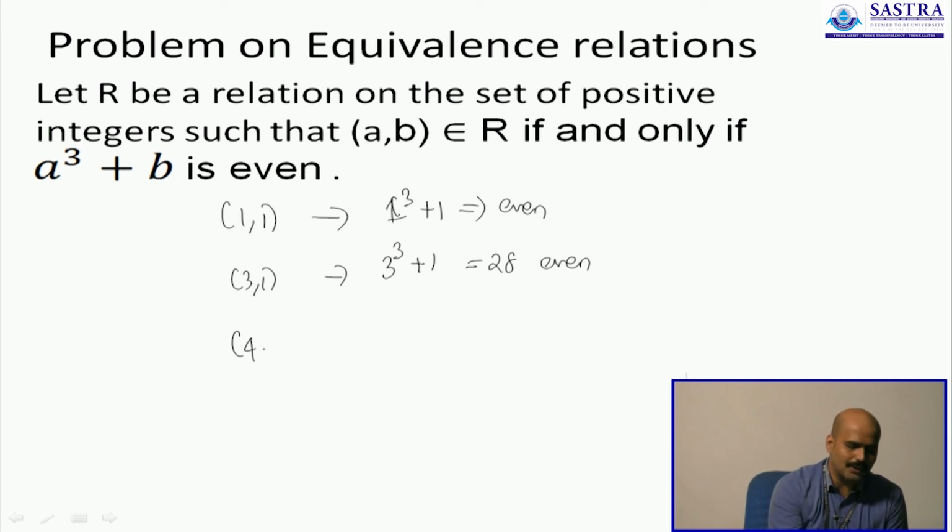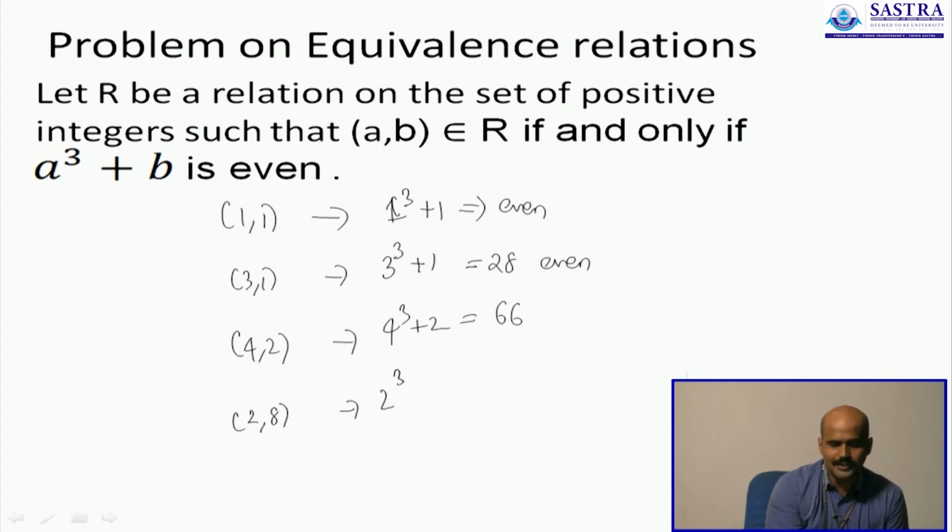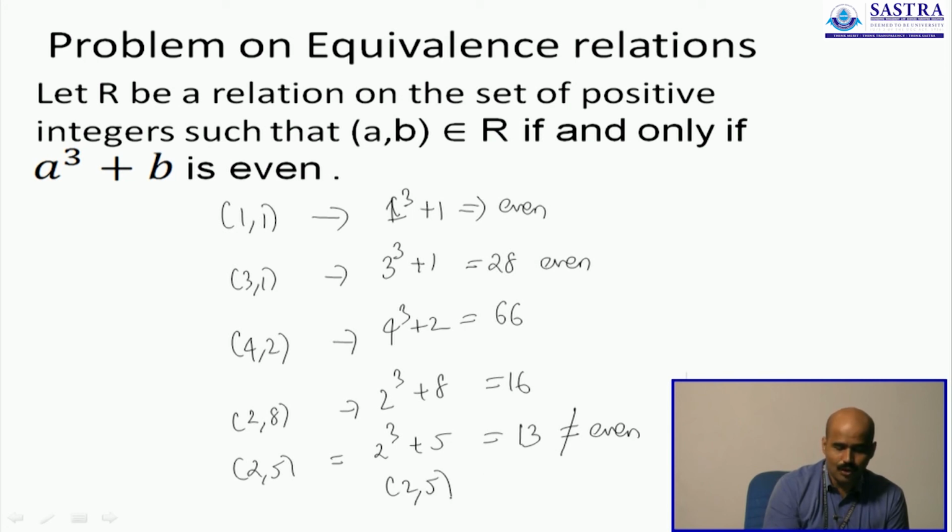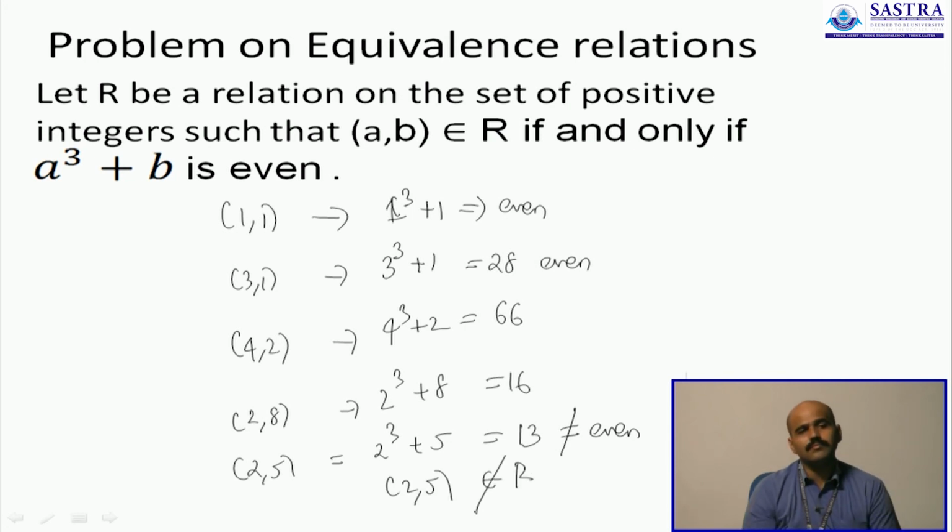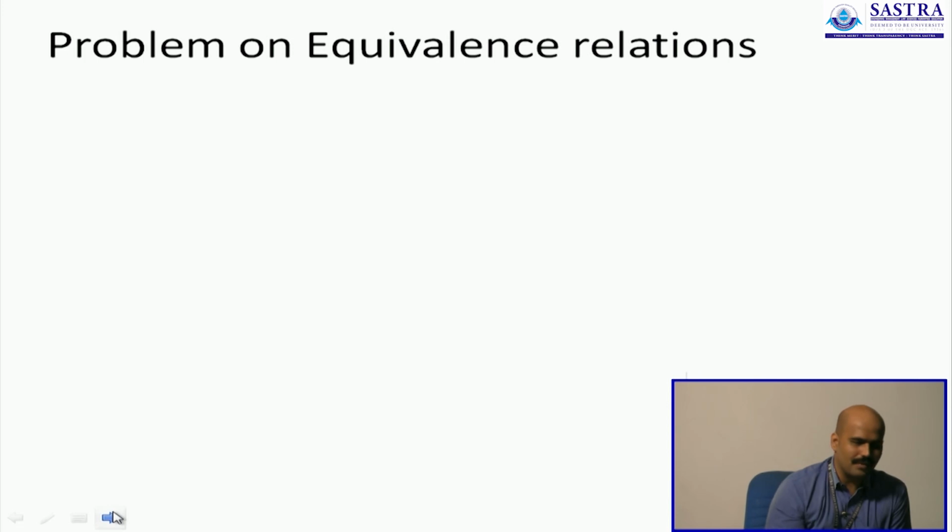What about (4, 2)? That is 4 cube plus 2. 4 cube is 64, and 2 gives you 66, an even number. What about (2, 8)? That's 2 cube plus 8, which is 8 plus 8, which is 16, another even number. What about (2, 5)? 2 cube plus 5, that's 8 plus 5 is 13, is not even, therefore (2, 5) will not belong to the relation. But once again, these are only examples, they are not concrete proofs. We will establish that R is actually an equivalence relation through a rigorous approach.